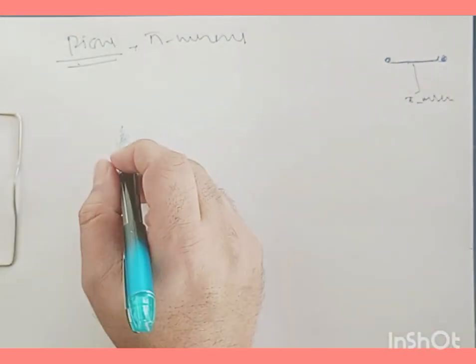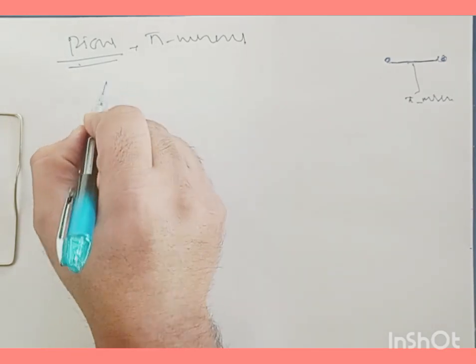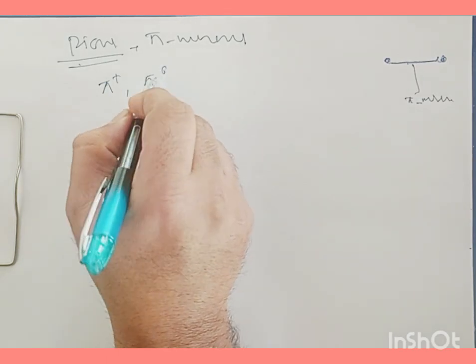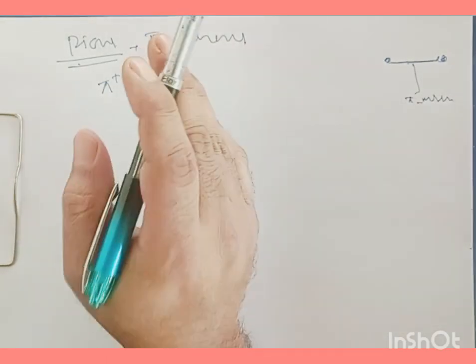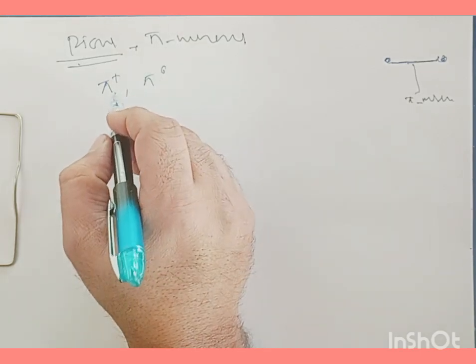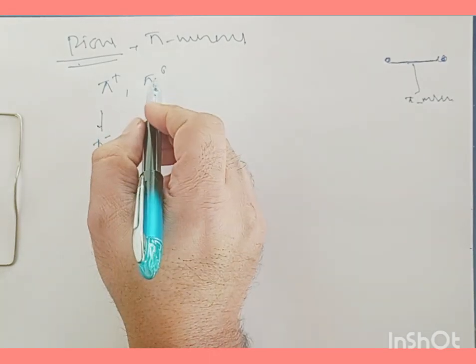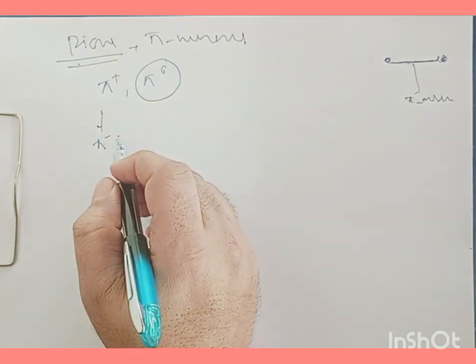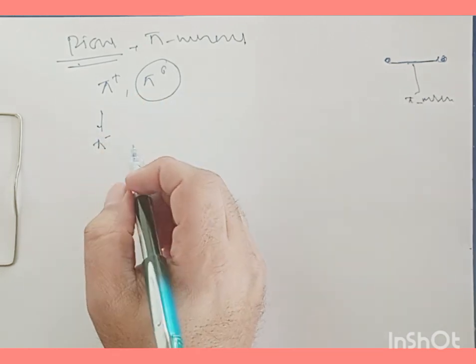Later on, the pi plus and pi 0 were identified by analyzing photographs of a cloud chamber, and the antiparticle pi minus and the antiparticle of pi 0 were also identified.